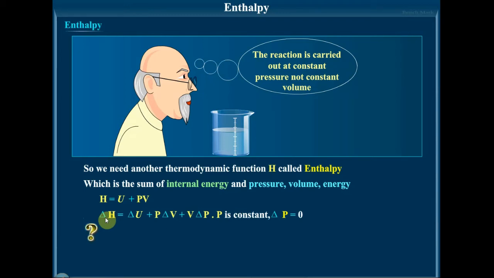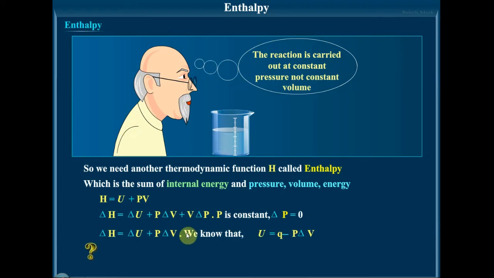So delta H is equal to the change in internal energy plus P delta V plus V delta P. Here pressure is kept constant, so the delta P term becomes 0, and hence delta H = delta U + P delta V.